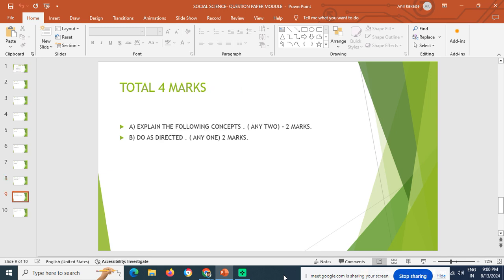Question number 8. Again, here it is divided into two parts, that is A and B. A is explain the following concepts, and B is do as directed. Now, if I talk about question number 8A, we can consider it as a short note, that is explain the following concepts. One second.